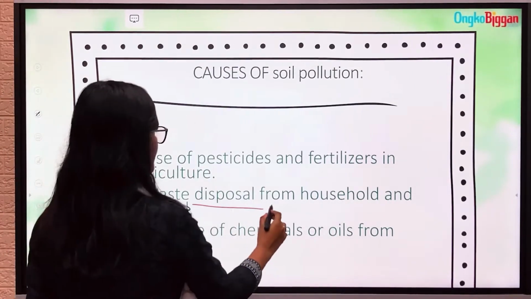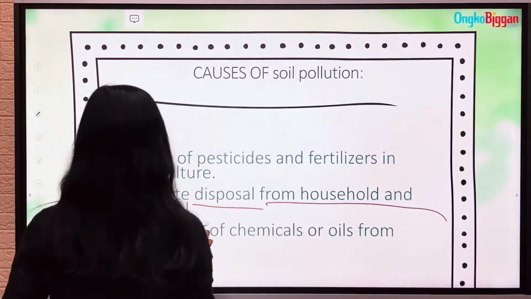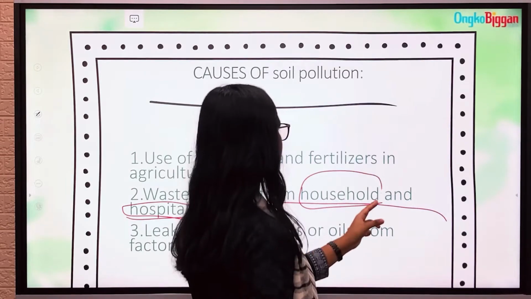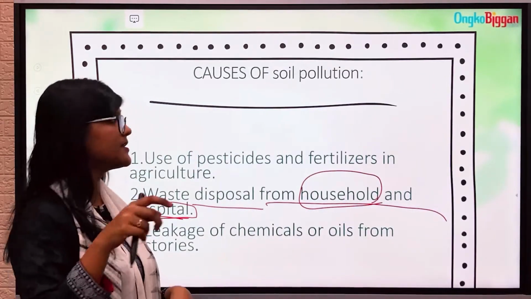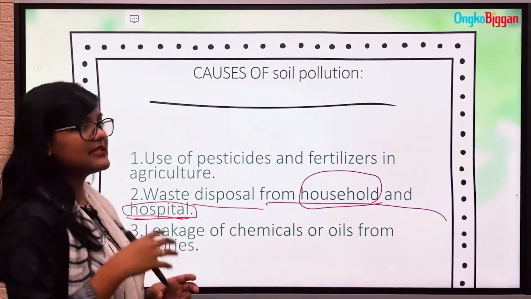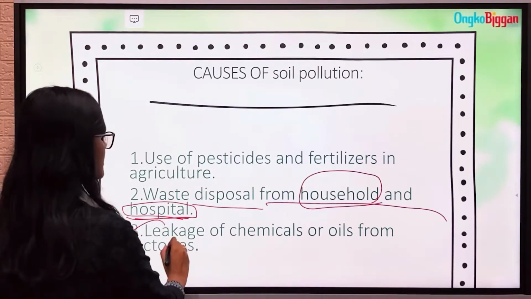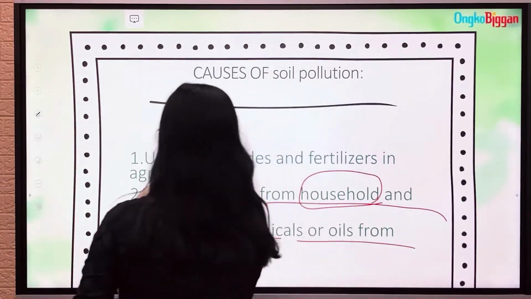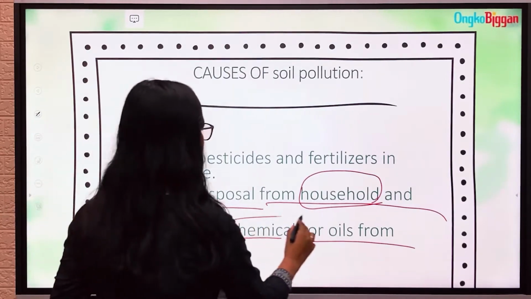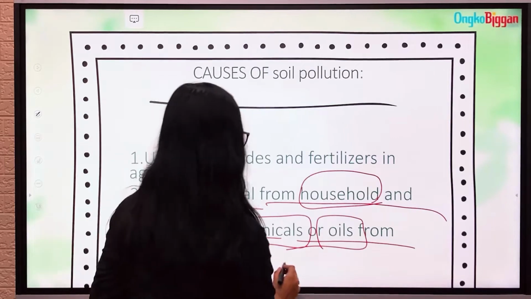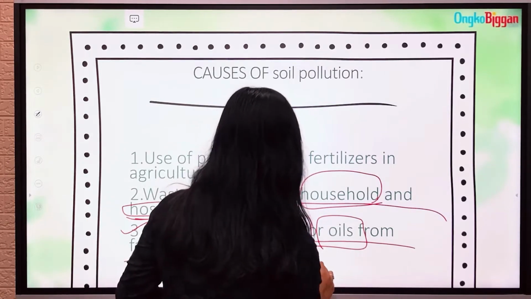Then waste disposal from household and hospital. Sometimes the waste materials of household and hospital are dumped in the soil, and thus it causes the pollution of the soil. Then leakage of chemicals or oils from factories. This type of chemicals or oils are not suitable for the soil composition.